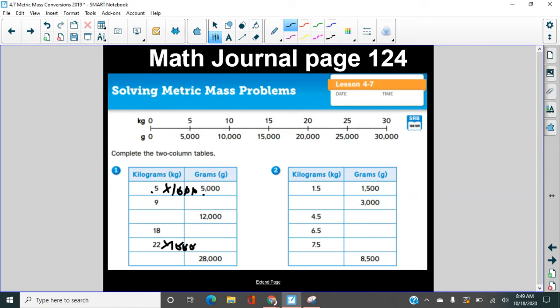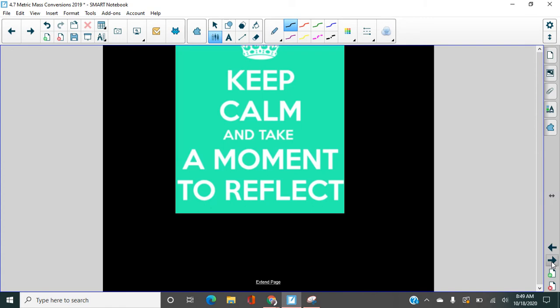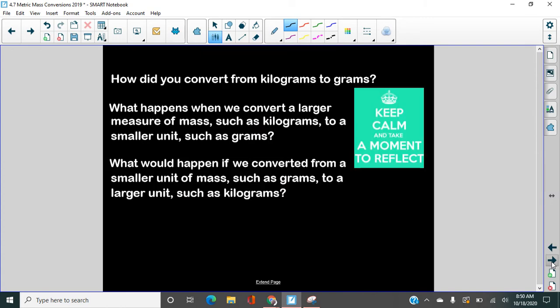Cross off your zeros. 22 times 1, and then put the 3 zeros back on there. What would go in this box right here? Yeah, 22,000. Over here we've got our 5/10, right? So we've covered this already. You can see 1 and 5/10 would be 1,500.